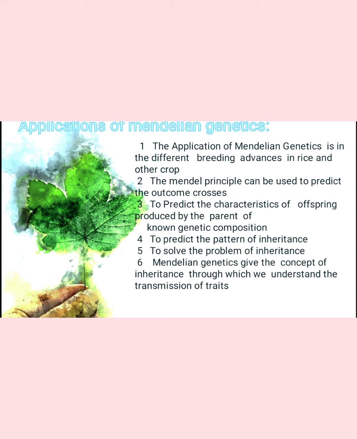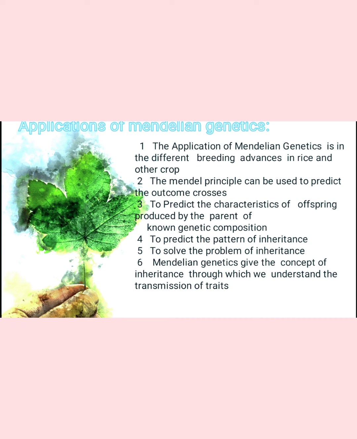Mendelian genetics gives the concept of inheritance, through which we understand the transmission of a trait. The three Mendelian laws tell how inheritance takes place from one generation to another. That is the main motto of Mendelian genetics.